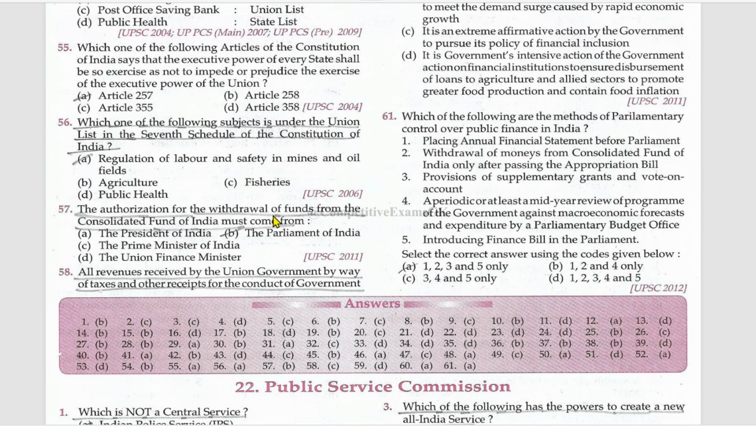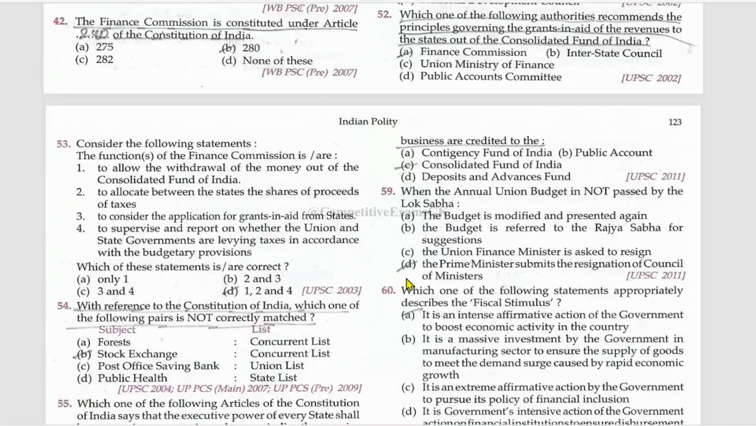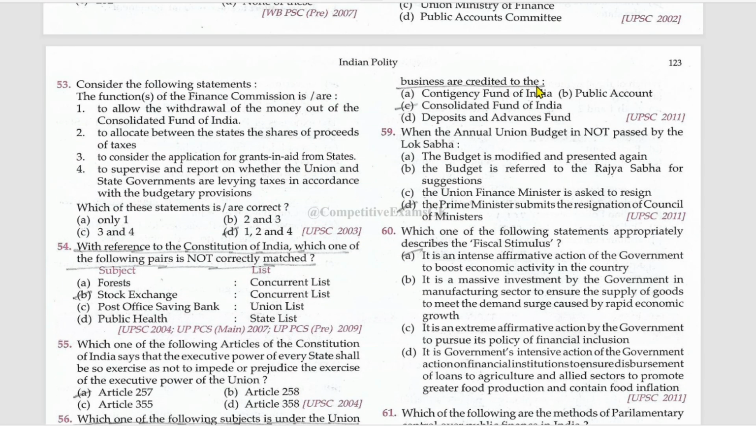The authorization of the withdrawal of funds from the Consolidated Fund of India must come from the Parliament of India. All revenues received by the Union government by way of taxes and other receipts for the conduct of government business are credited to the Consolidated Fund of India.